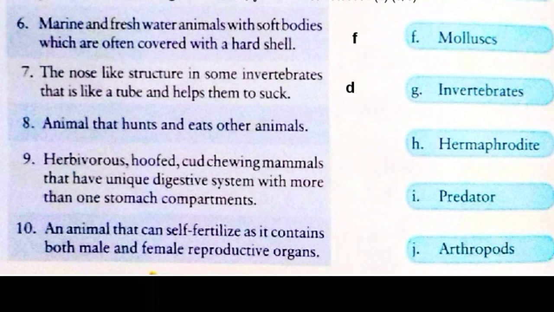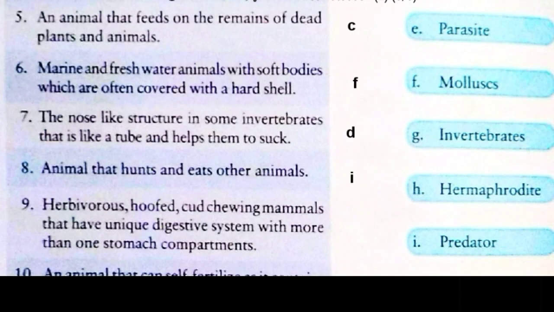Now moving to our next question. Animal that hunts and eats other animals. They are called? Yes, it is predator. It is given in point number I. So in front of 8 we will write I. Now we'll move to our next question.